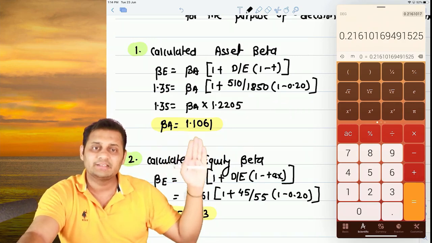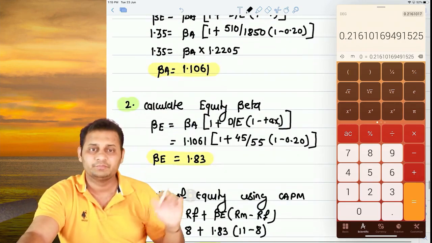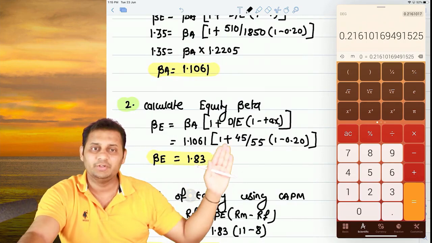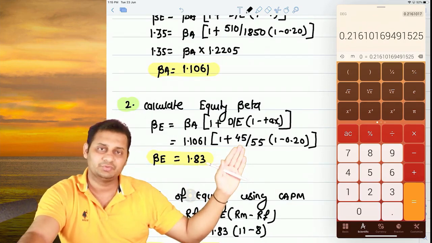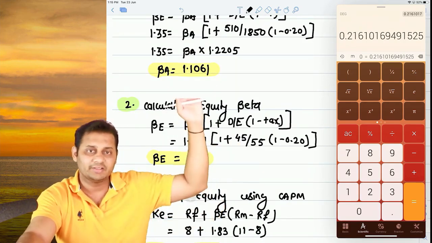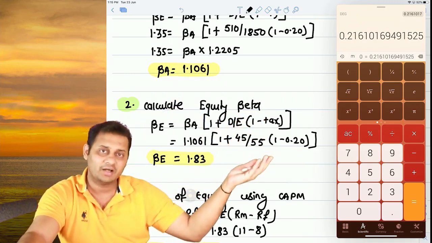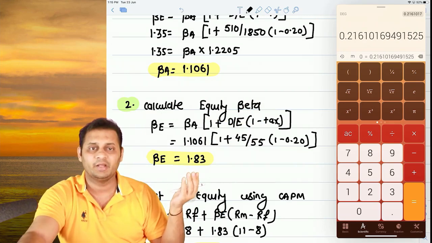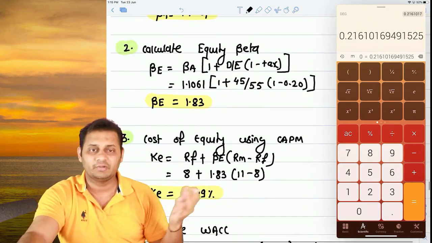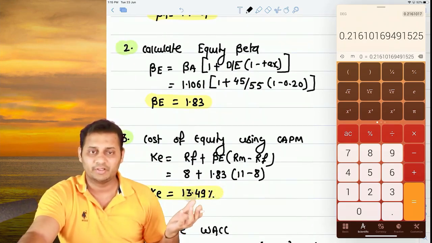So we applied the same beta of asset, 1.1061, in our company, and then used our debt equity ratio. So we removed the debt risk from the competitor's beta and added the debt risk of our company in the beta, and we arrived at 1.83. This 1.83 is used here to calculate cost of equity.